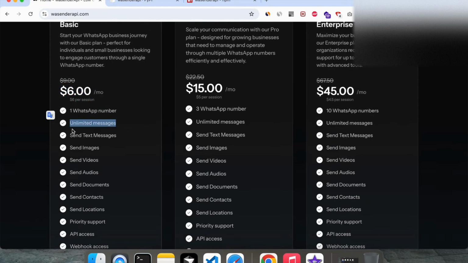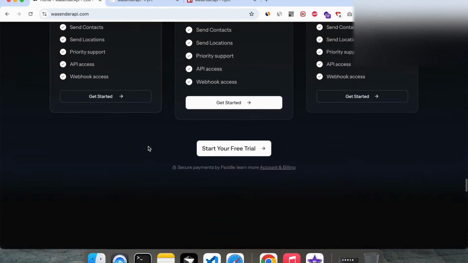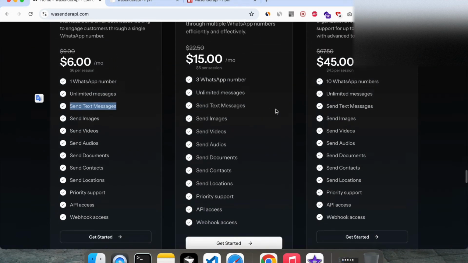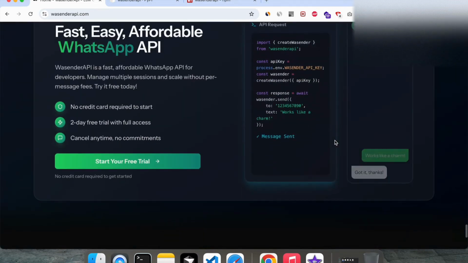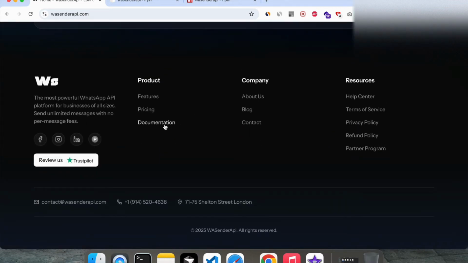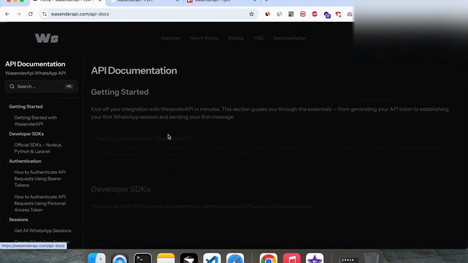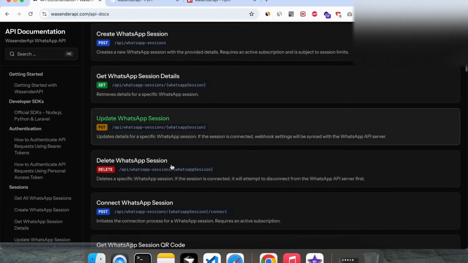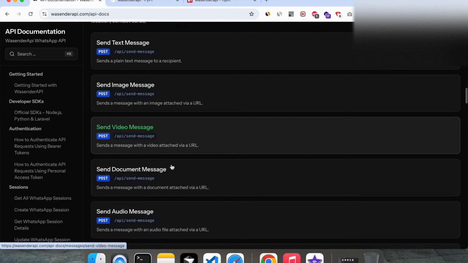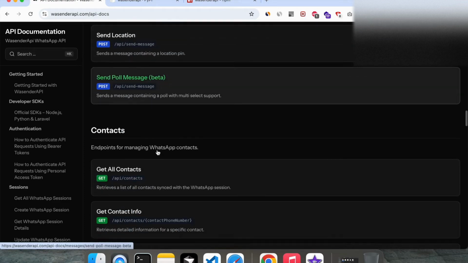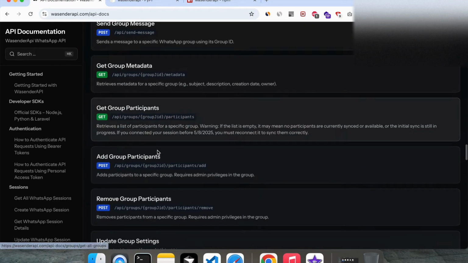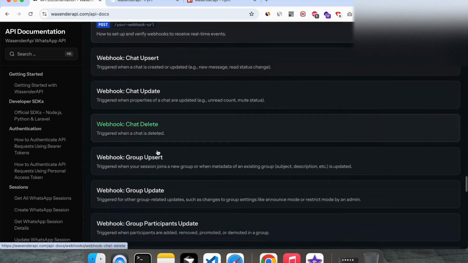Think about this. Normally, with the Meta way, you gotta create a verified Facebook business thingy, use a number that's never been used on WhatsApp, wait for them to approve your message templates, and then set up Business Manager config stuff. That whole process could take you days, sometimes even weeks. With Wasender API, it's like 5 minutes, no joke.